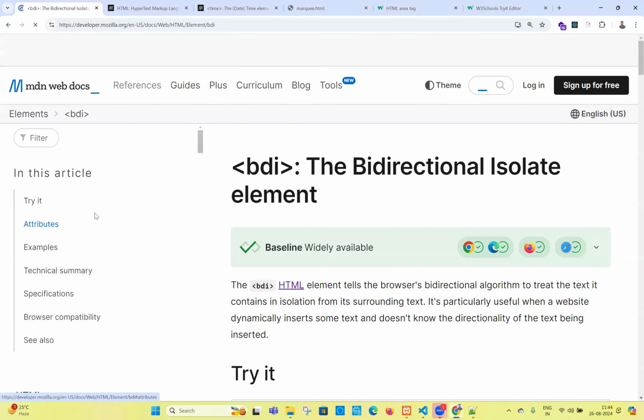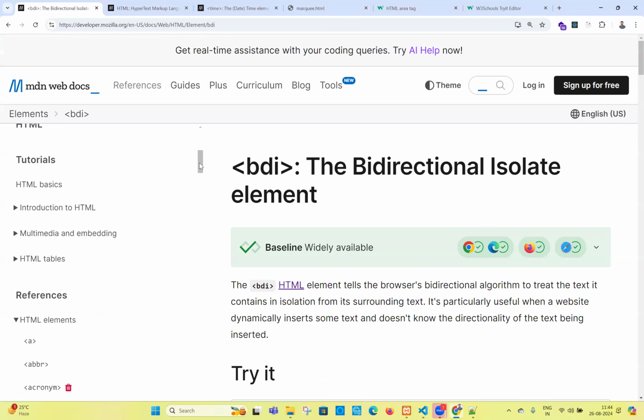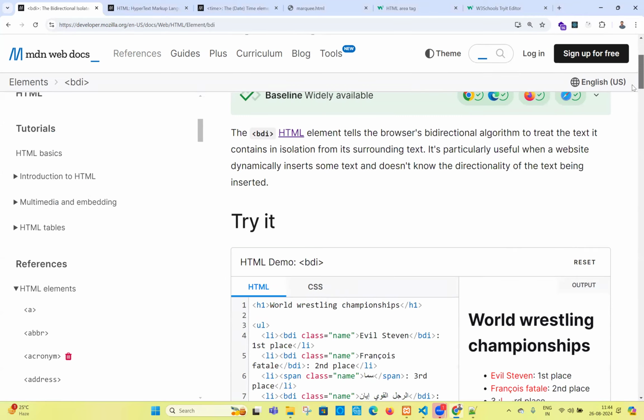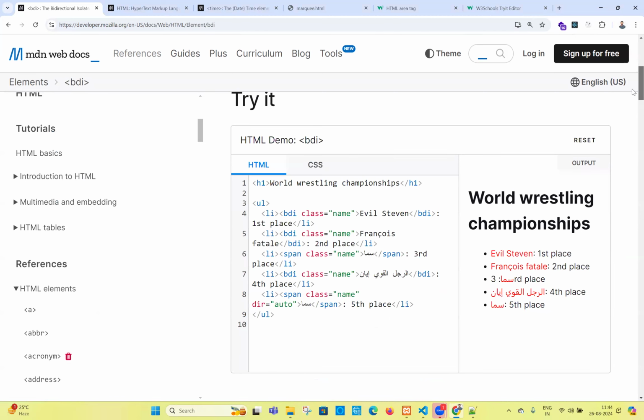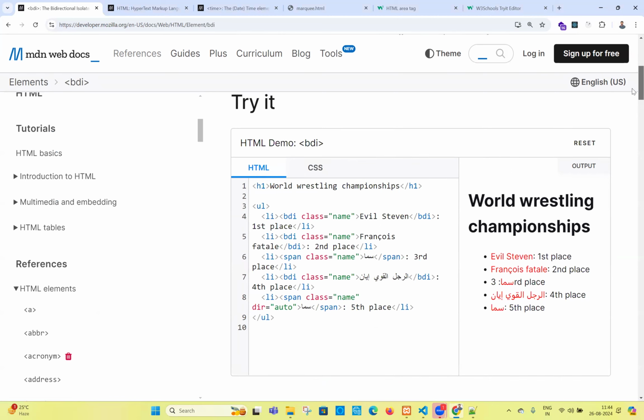BDI. What is the abbreviation of the BDI? Bidirectional isolate element. Bidirection. What is this bidirectional? Anybody? You have to understand. What is bidirectional? How do you write Urdu? If you know Arabic, left to right or right to left?